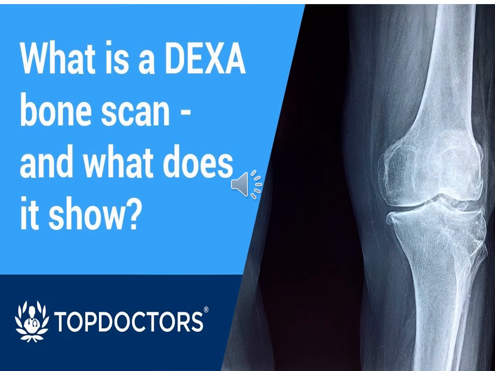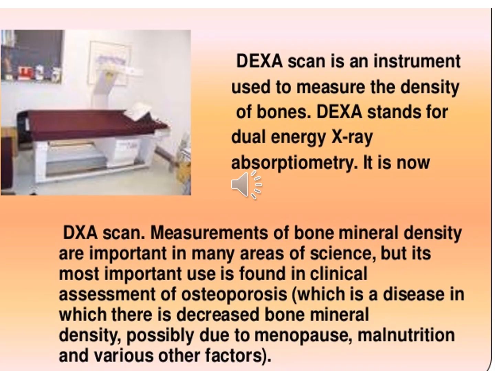So what is a DEXA scan? DEXA scan or DEXA bone scan? You must know what a DEXA scan is. DEXA scan is the word used for dual energy X-ray absorptiometry, and it is a scan done to see how many X-rays are absorbed by the bone tissue, and it helps to measure the bone mineral density, BMD. It is used for the clinical assessment of osteoporosis, in which there is a decreased bone mineral density.